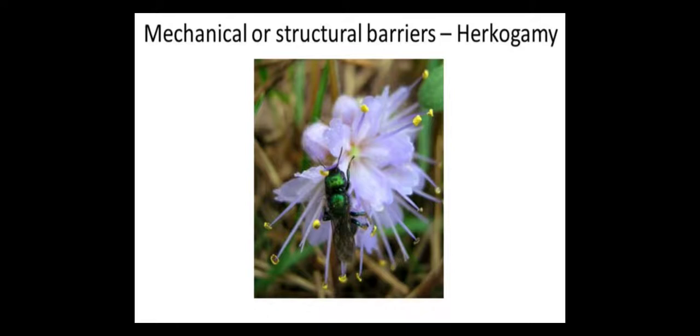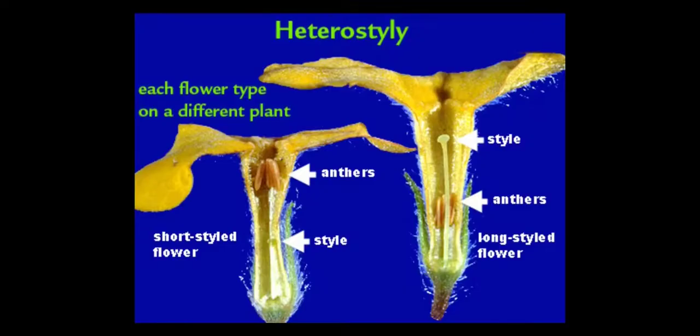Now this is a diagram of hercogamy. You won't get a clear idea, but if you can see this part, this is the calyx, which is acting as a barrier out here. And these are the heterostyle examples.